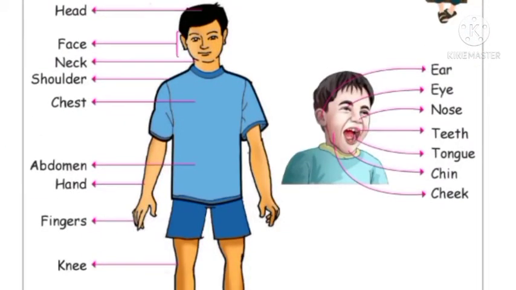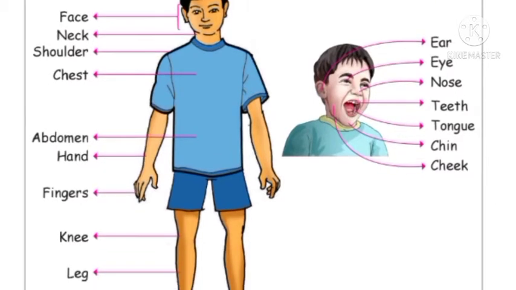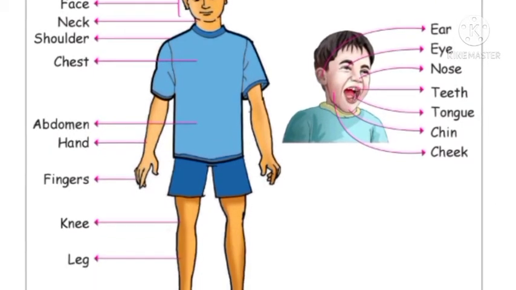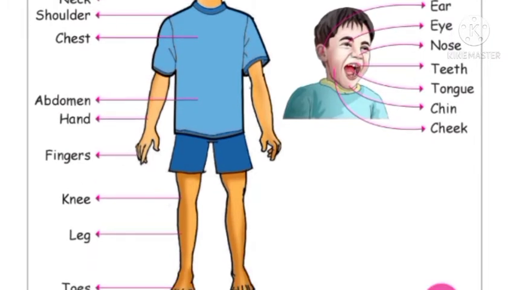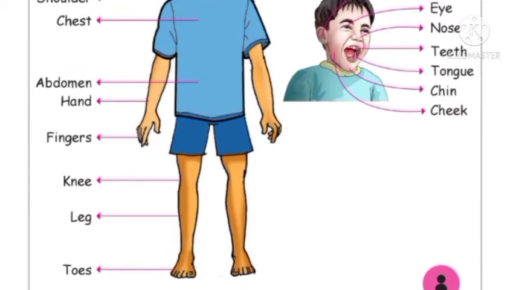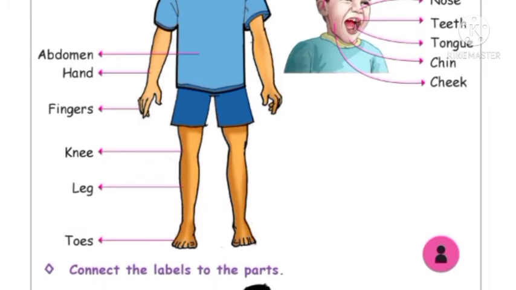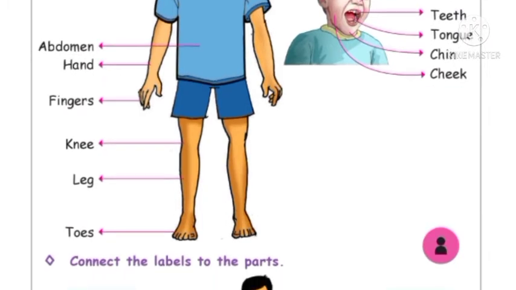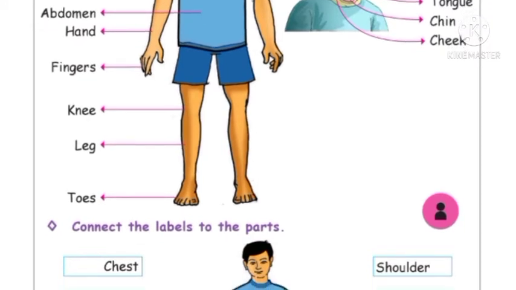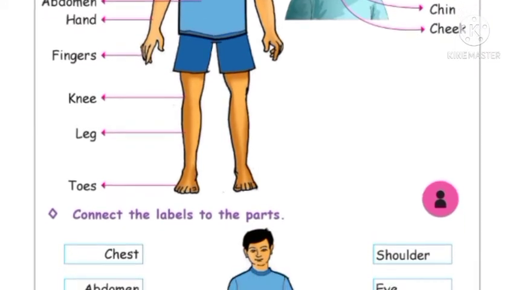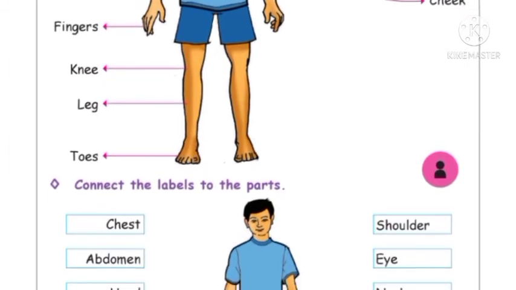Okay. Next, let us know the parts of our body. Here are the parts of our body. See, head, face, neck, shoulder, chest. And in our face we have ear, eye, nose, teeth, tongue, chin, cheek. Then abdomen, hand, fingers, knee, leg, toes. These are all the parts of our body.